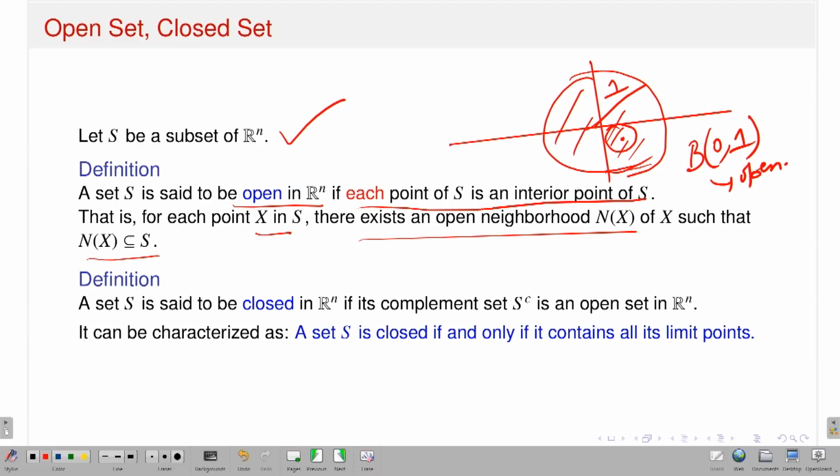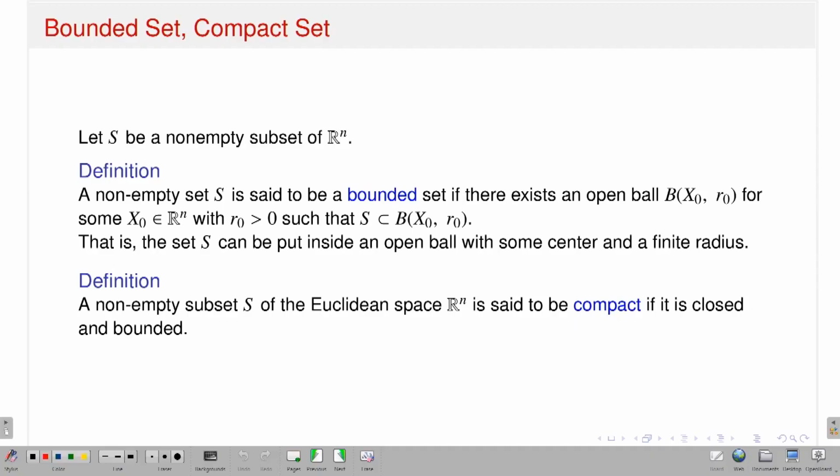What is the definition of closed set? A set is called closed in Rn if its complement is an open set in Rn. That's the definition. Now this is one of the characterizations: a set S is closed if and only if it contains all of its limit points. So one definition of a closed set is that its complement is open. Another is that a set is closed if and only if it contains all its limit points. Now I can talk about the notion of bounded sets and compact sets. A similar notion you are familiar with in the context of the real line. So what is the concept of a bounded set? Again, you start with a set S subset of Rn.